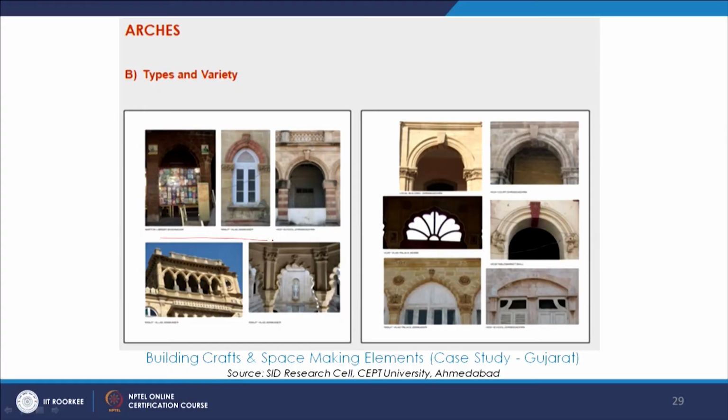So that's all the intention of this course and this lecture, to try to understand space making through the medium of building, through the medium of this building material and the craft associated with it. Again, since we are talking about the types and variety, so many types over here. We see so many details of the keystone. All the arches are different. Their centers are different, their forms are different, the volume embraced by them is different, the aesthetic that comes after the making is different, the different kinds of beautiful arches we see here.